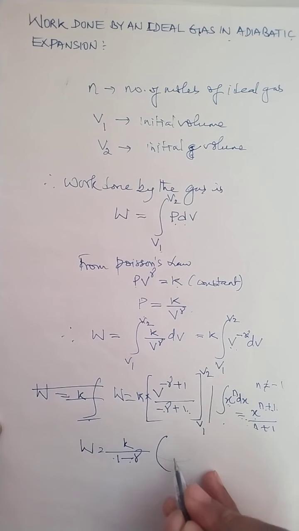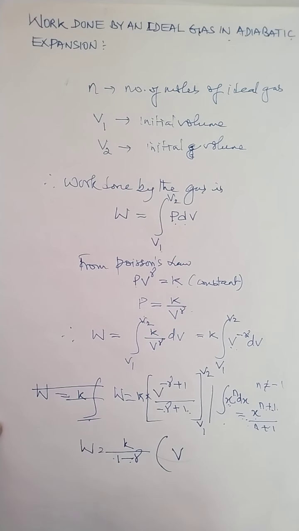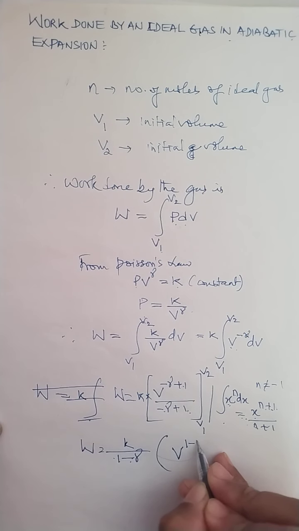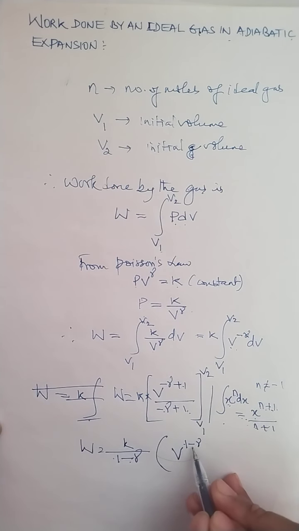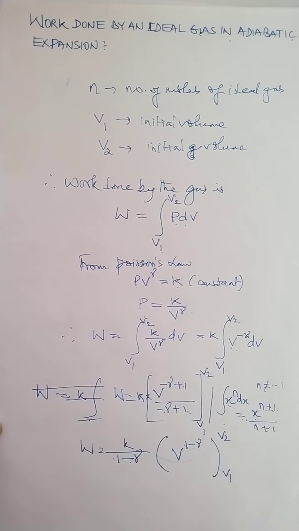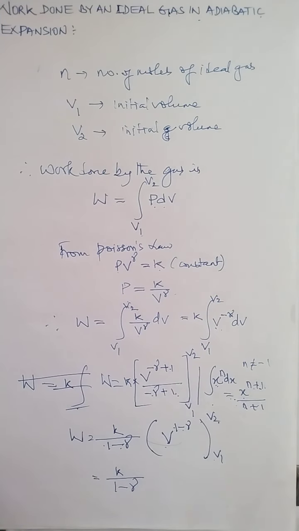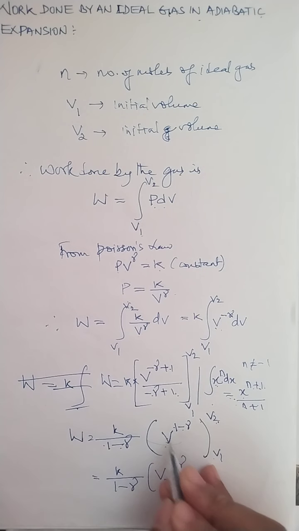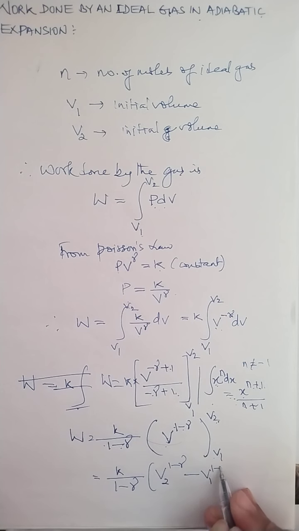Inside the bracket it will be b to the power minus gamma plus 1, which can also be written as 1 minus gamma, with the bracket b2 and b1. Now let me expand this expression, because b means b2 the upper limit minus b1 the lower limit. So the expansion can be written as b2 to the power 1 minus gamma minus b1 to the power 1 minus gamma.